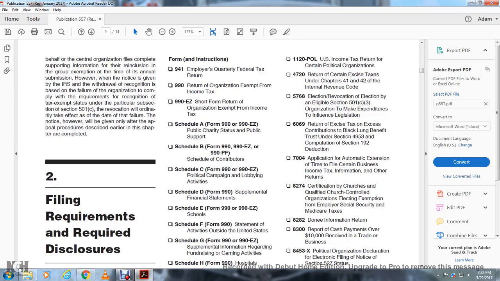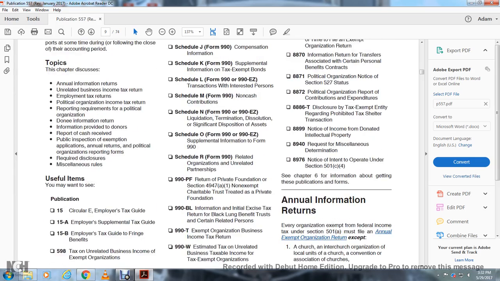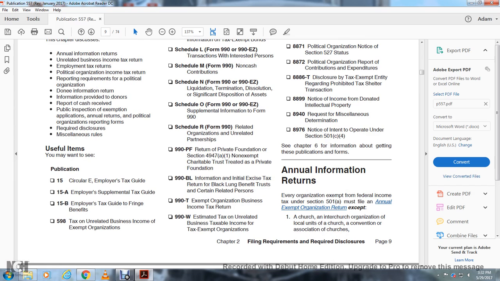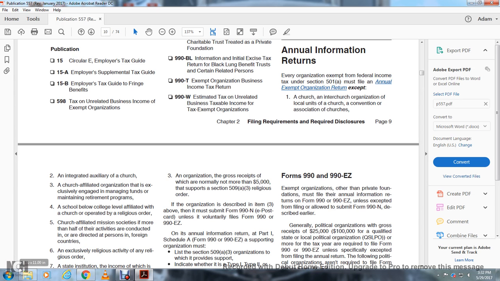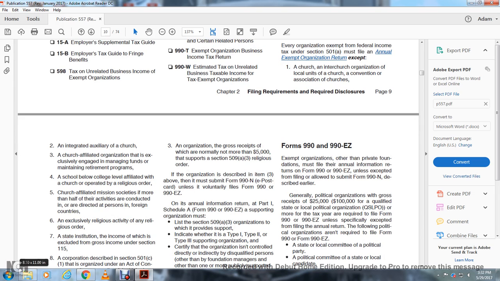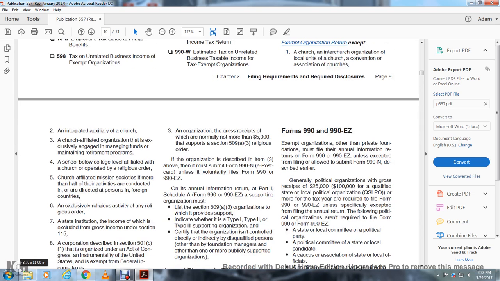An organization must file a return except for the following: churches and church organizations, local units of churches, conventions, or associations of churches; integrated auxiliaries of churches; church-affiliated organizations exclusively engaged in managing funds or maintaining retirement programs; a school below college level affiliated with a church or operated by a religious order; a church-affiliated mission society with at least half of its activities conducted in or directed at persons in foreign countries; exclusively religious activities of any religious order; and state institutions whose income is excluded from gross income under Section 115.